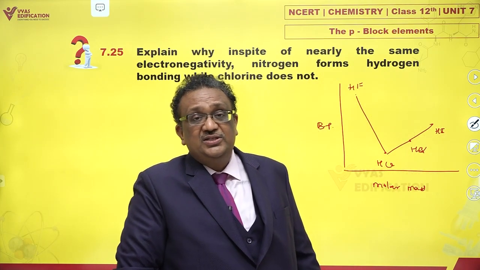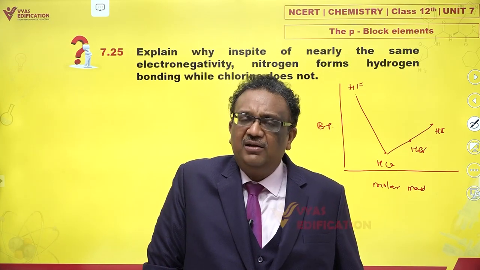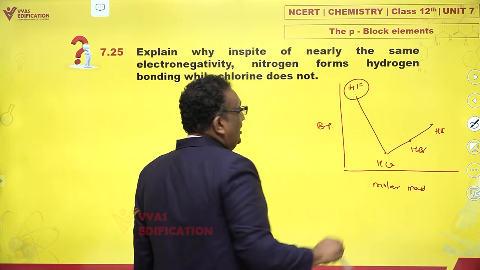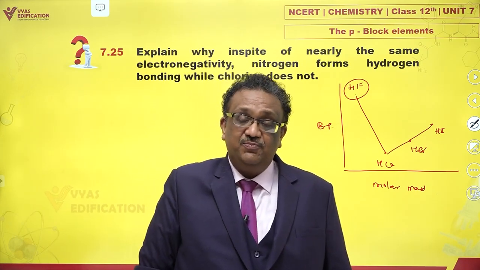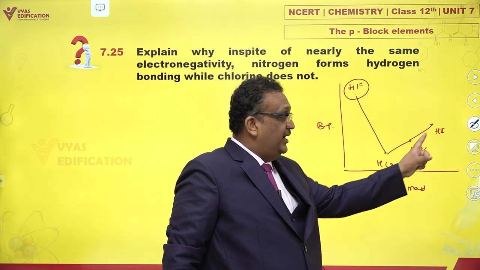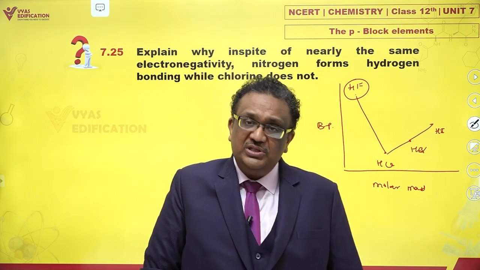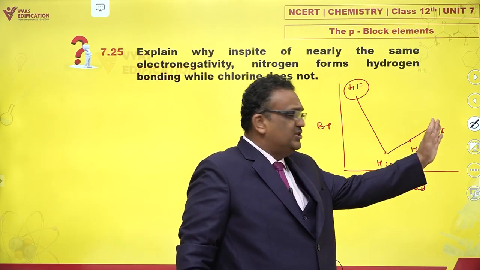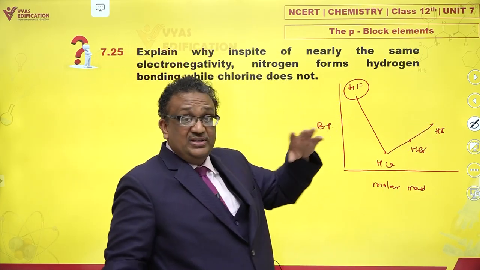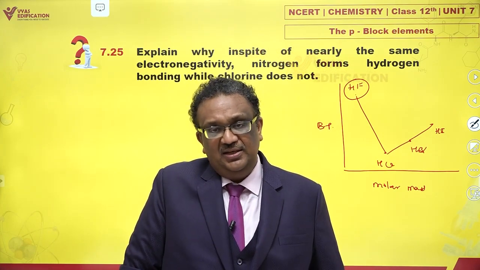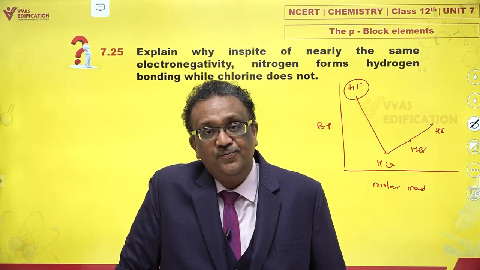That means HCl does not show any special characteristics as such. The abnormality is only attributed to HF, and we say this happens because HF has hydrogen bonding. HCl, HBr and HI, since they do not possess hydrogen bonding, increasing molar mass causes an increasing boiling point, but since HF has extra attraction because of hydrogen bonding, HF has the highest of these boiling points.